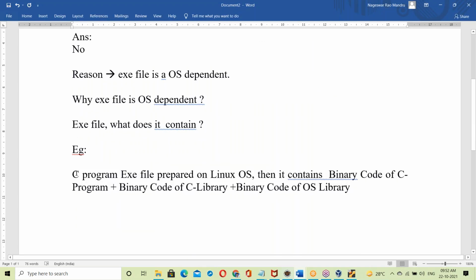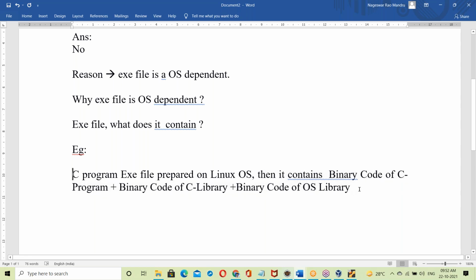So you get that exe file. For example, a C program exe file prepared on Linux contains the binary code of the C program, the binary code of the C library, and the binary code of the OS library.